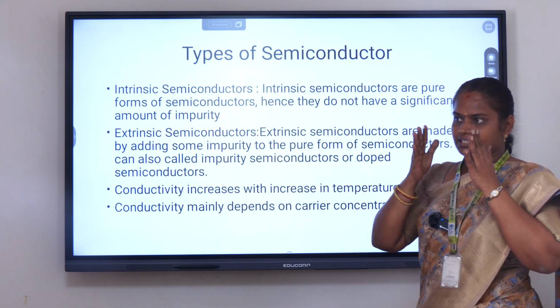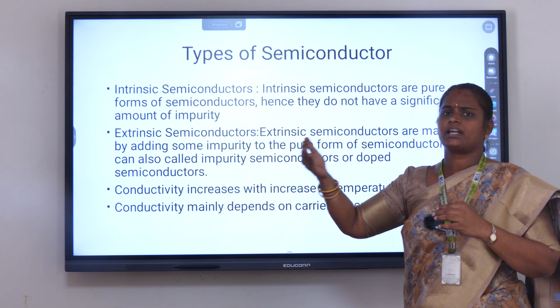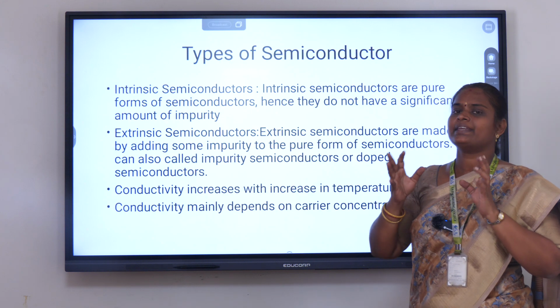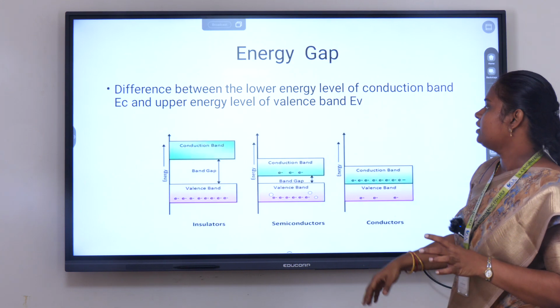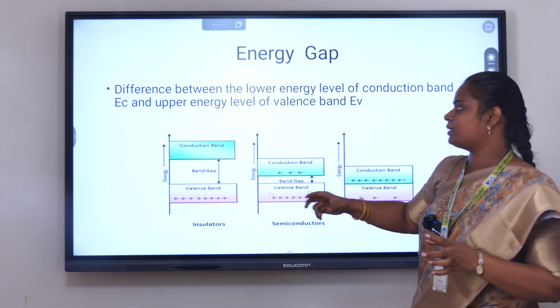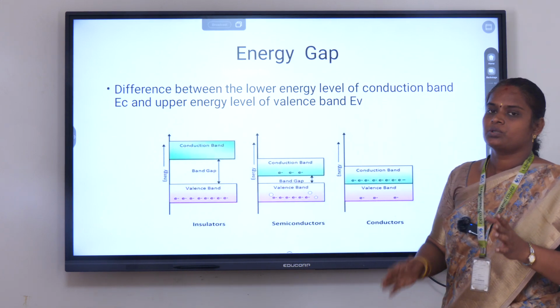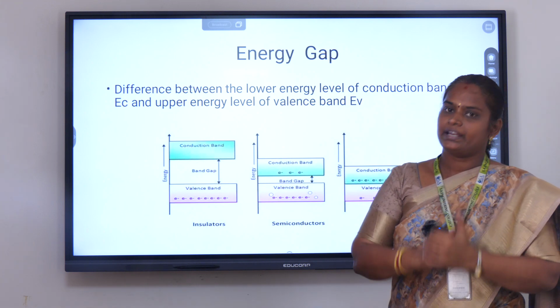Actually the conductivity increases with increase in the temperature. As the temperature increases, conductivity also increases. So the conductivity mainly depends upon the carrier concentration. Next one is energy gap. Energy gap is nothing but the distance between the valence band and the conduction band. So the distance between the valence band and the conduction band is called the energy gap.